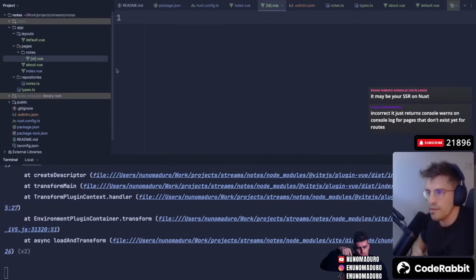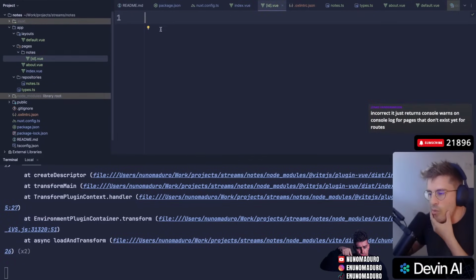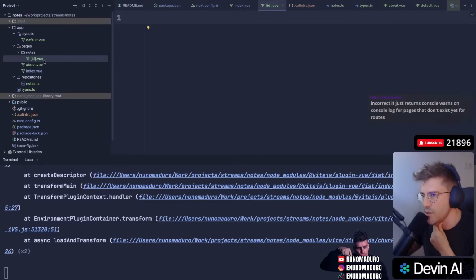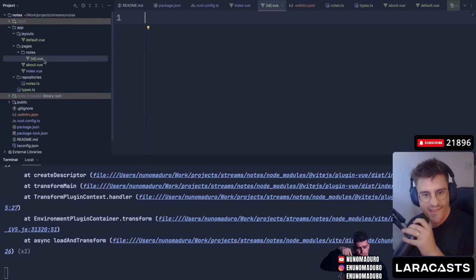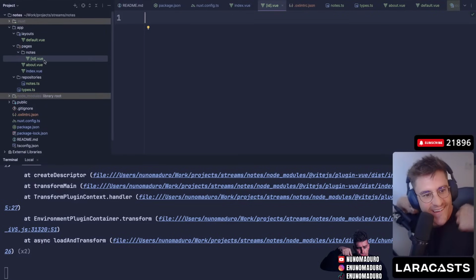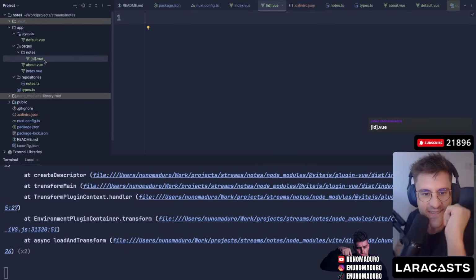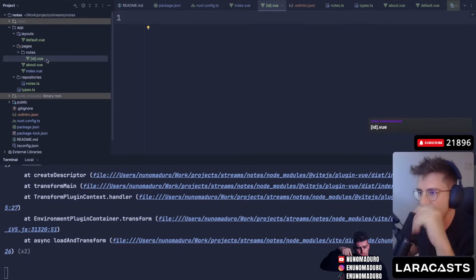And now I guess we can just get the parameter ID and then get the respective note using that. ID.view, exactly. That's exactly what we are doing.